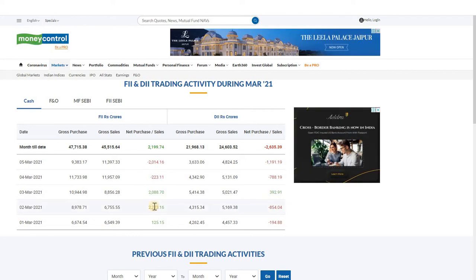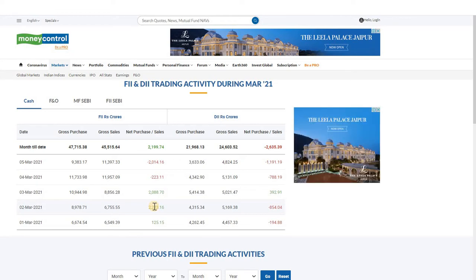Generally, FIIs have more capital and are more powerful in the Indian market compared to DIIs and retail investors. Those FIIs and DIIs are institutes with highly qualified research teams who have good knowledge of market scenarios, stock technicals, and fundamental analysis. Retail investors are like small fishes in the ocean.